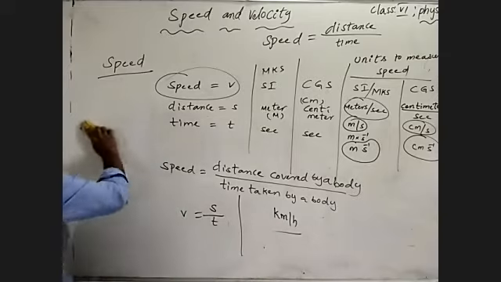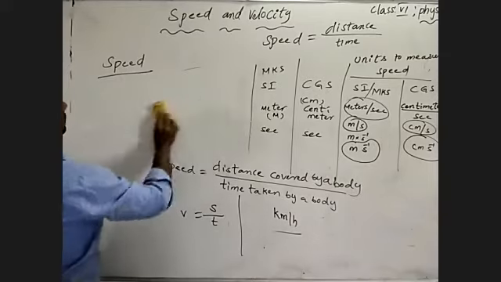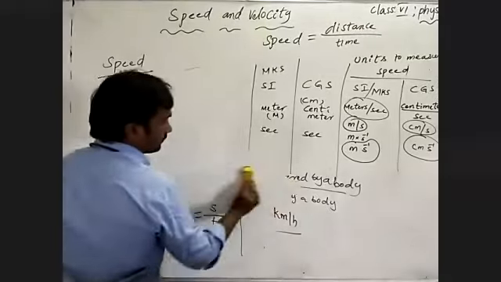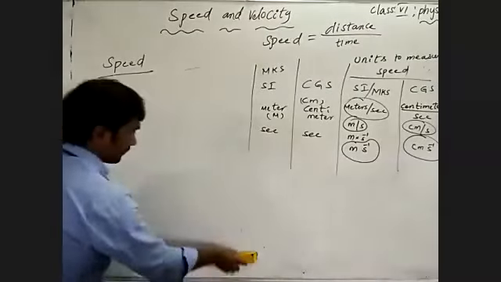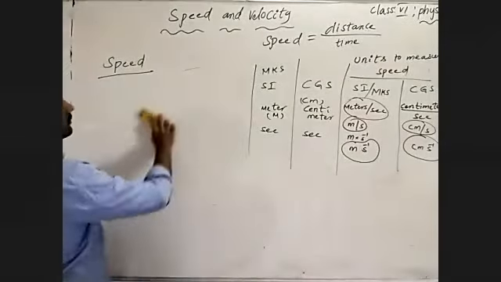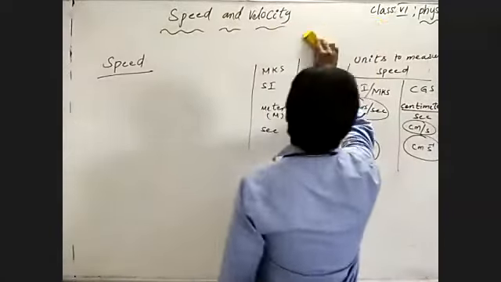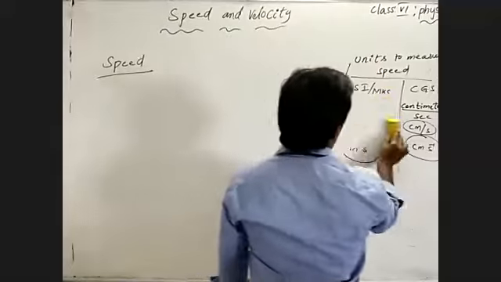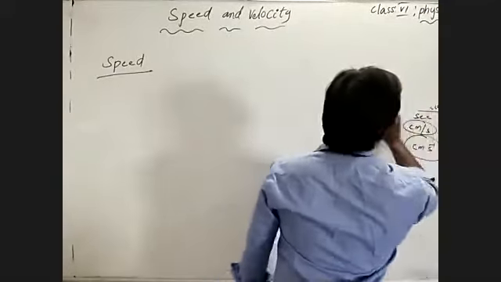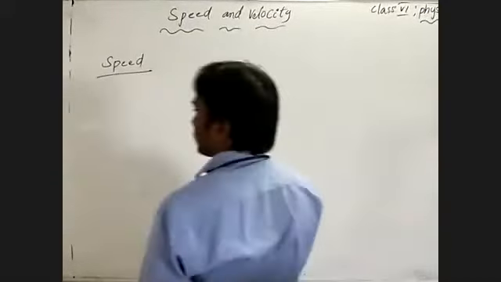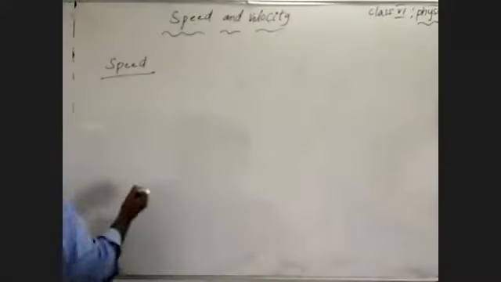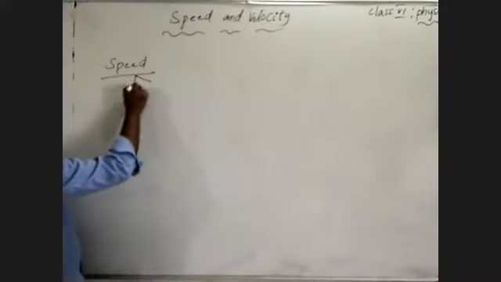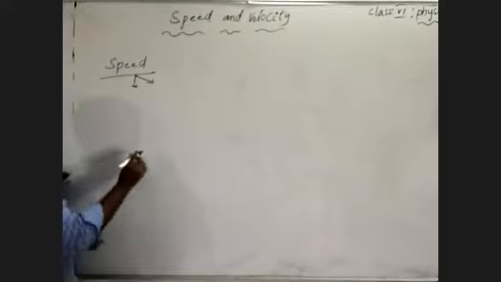Okay, see here. Speed has different types.